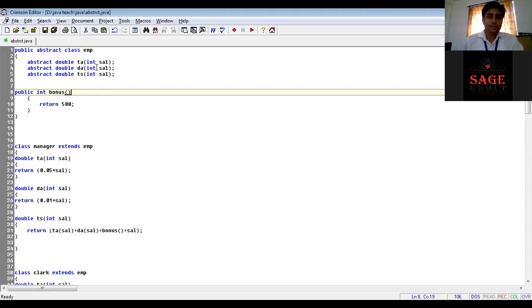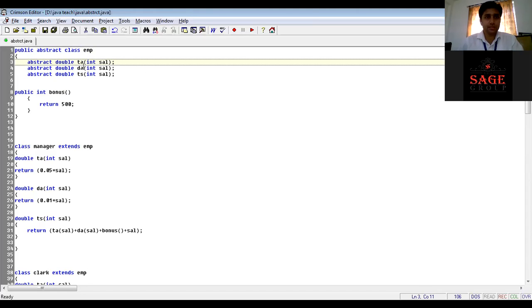Here, I'm making some abstract methods. As I told you, an abstract method is a method which has no body. So my first method is TA, which has return type double and takes a parameter salary of integer type. That method has no body, so I am defining it as abstract.